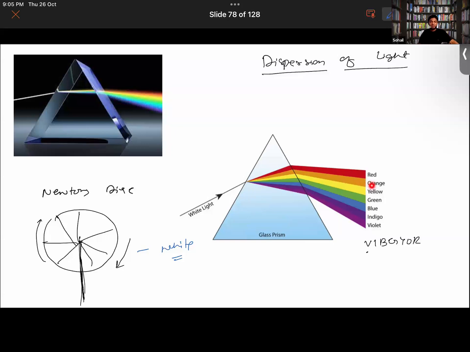If a beam of white light is passed through a glass prism, it splits to form a band of 7 colors on a white screen. That band of 7 colors you obtain on a screen is called a spectrum. It is simply the name given to the image of the 7 colors that you obtain on the screen. Nothing more than that.